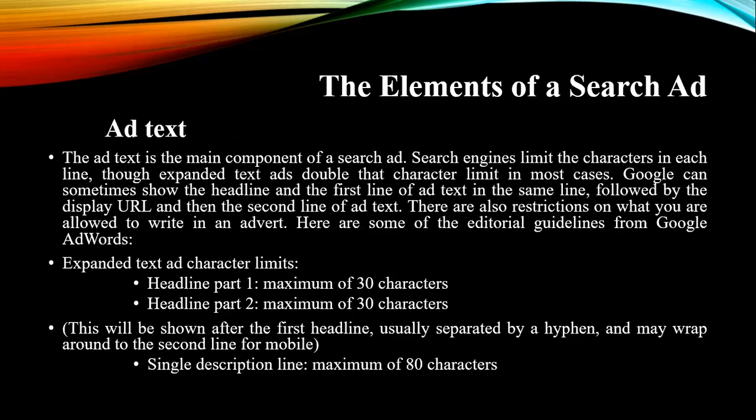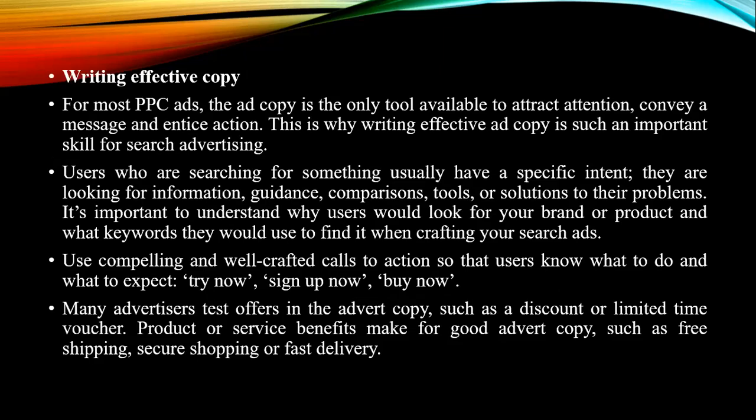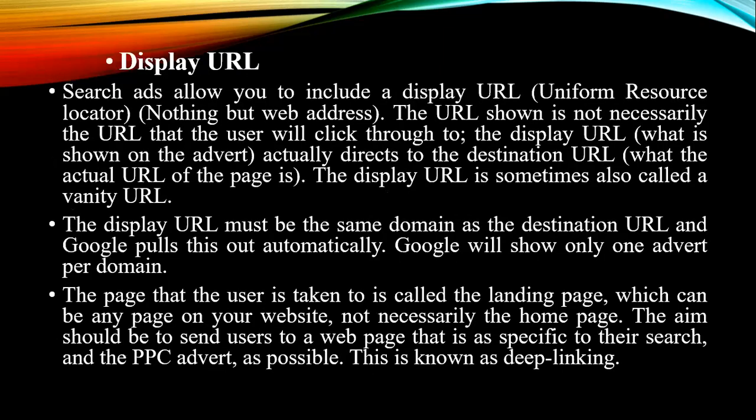Here we have to concentrate on headings, then some guidelines to be followed, then how to write an effective advertisement copy. Then comes the display URL. URLs, you might be knowing, are a link or website, like www or http. It should show the particular information whenever they click the link. URL stands for uniform resource locator, nothing but the web address.